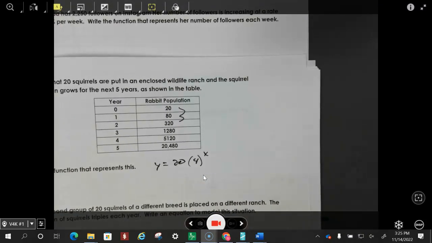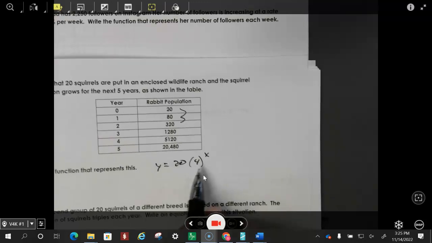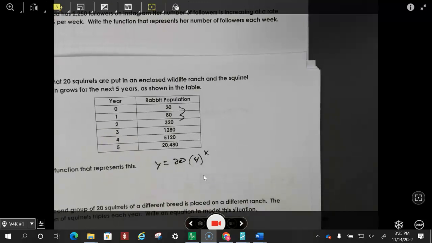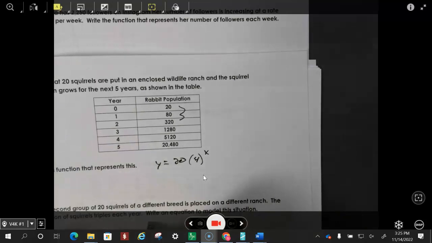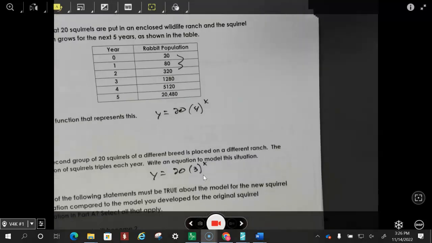So there is my equation. A second group of 20 squirrels of a different breed is placed on a different ranch. The population of squirrels triples each year. These are quadrupling, so the new ones are going to be tripling. So if they're tripling, y is equal to, we started with 20, and they are going to triple each year. So there it is.